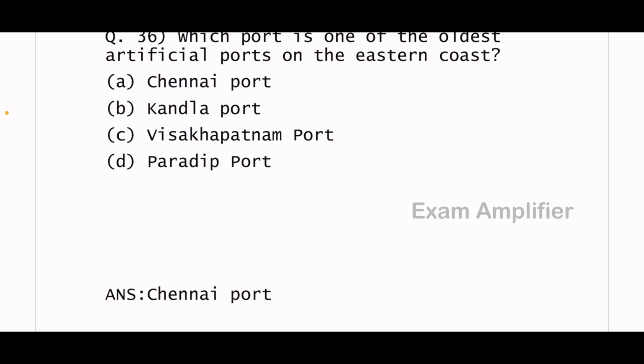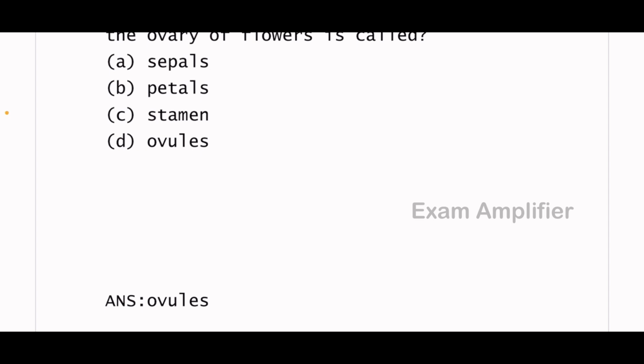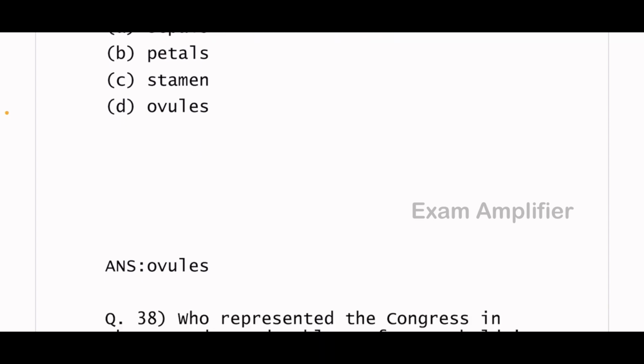Small bed-like structures inside the ovary of flowers are called. The answer is ovules.